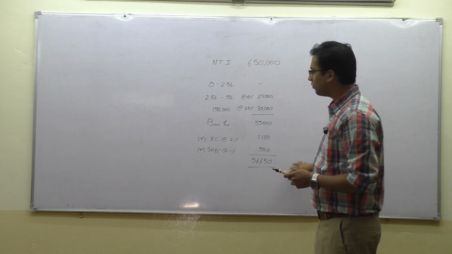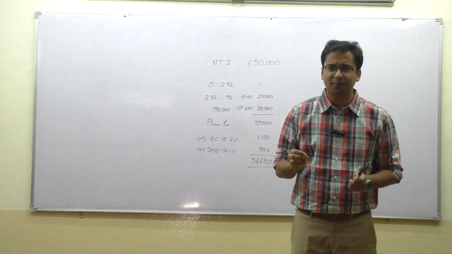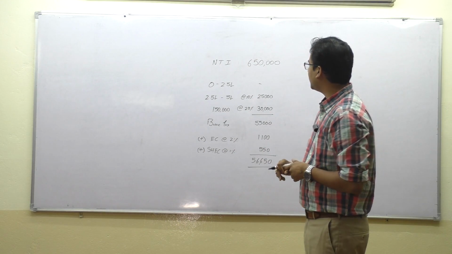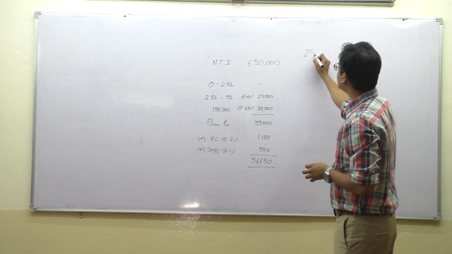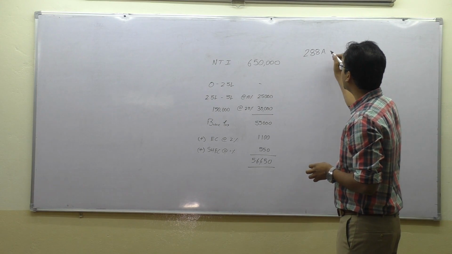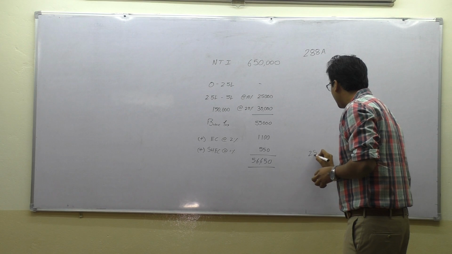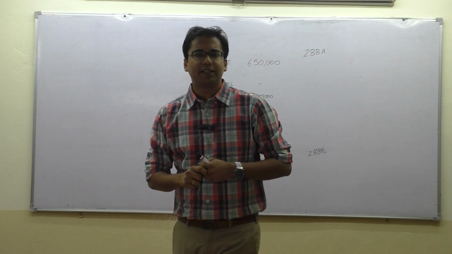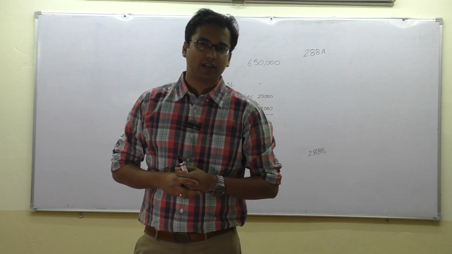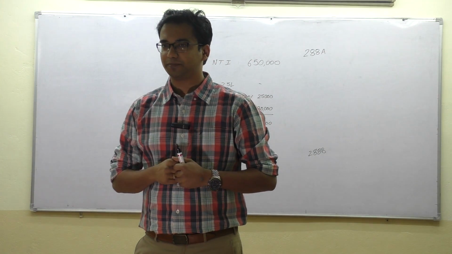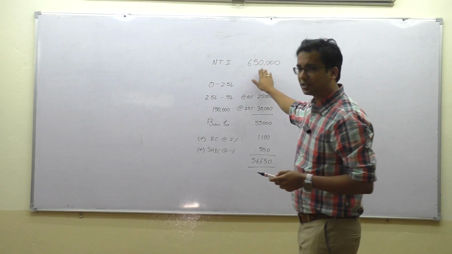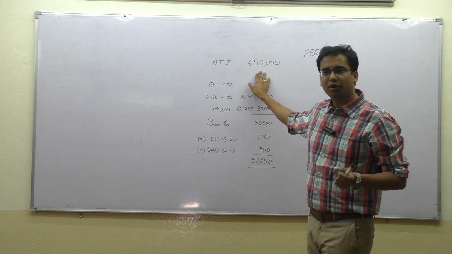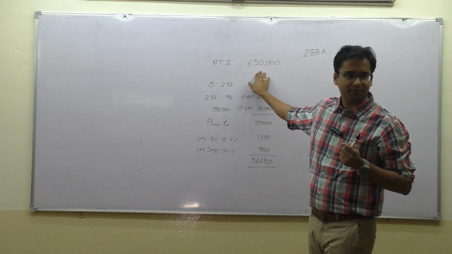Now, in the illustration that we took, we have all round figures. Is this always the case in case of income? Do you think everybody earns in round figures? So let me take your attention to two very important sections, section 288A and 288B. What do these two sections say? Section 288A says, if the net taxable income is not rounded off to the nearest 10, we should round it off to the nearest 10.